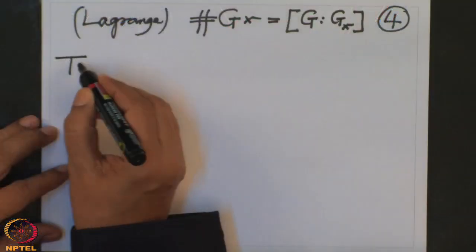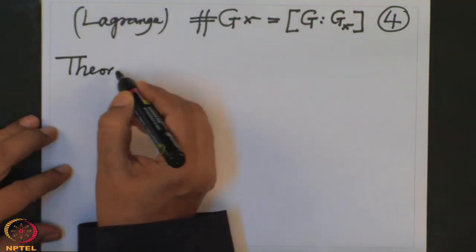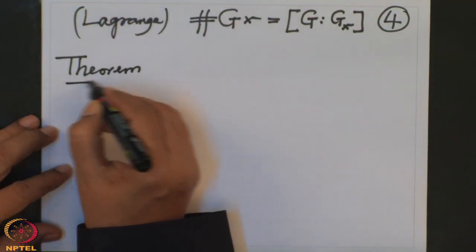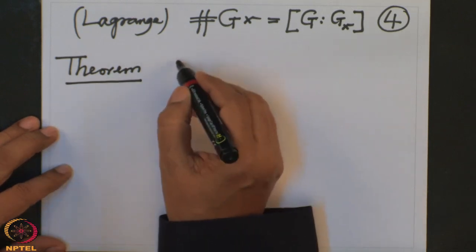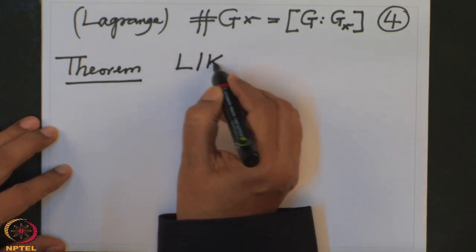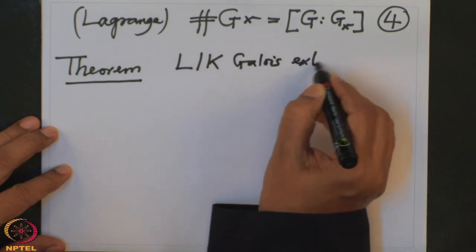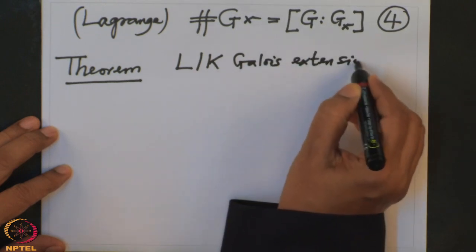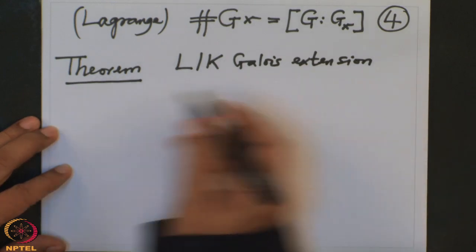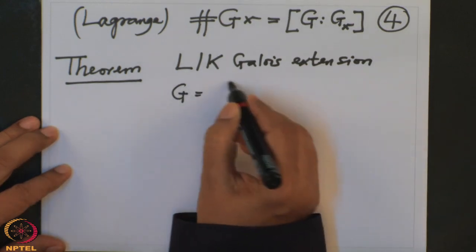So let me state a theorem now. This is what we will prove, and as a consequence, we will prove that Galois extensions are simple. So, L over K Galois extension, and G is the Galois group.